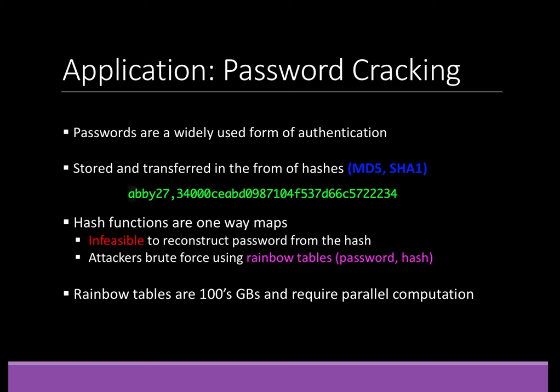To get around this, attackers use rainbow tables that contain millions of passwords and their hashes, and then they compare against the hashes of the passwords to find out the actual string of the password they would like to crack. This can involve going through hundreds and thousands of gigabytes of data and can take an immense amount of time if done on a single machine. So processing is done in parallel by distributing the task over multiple worker machines.